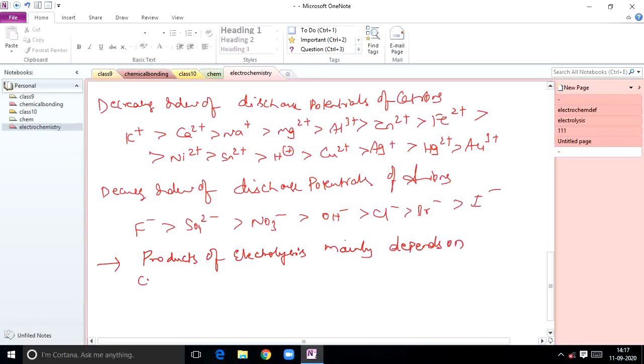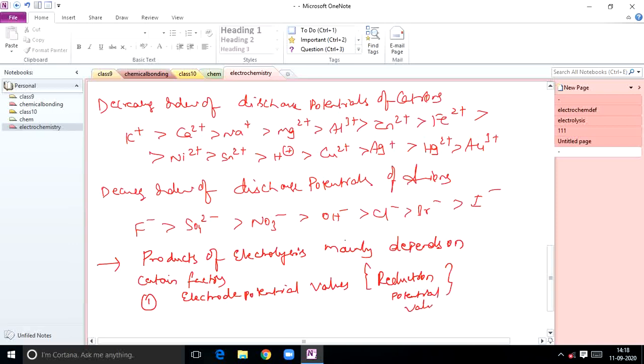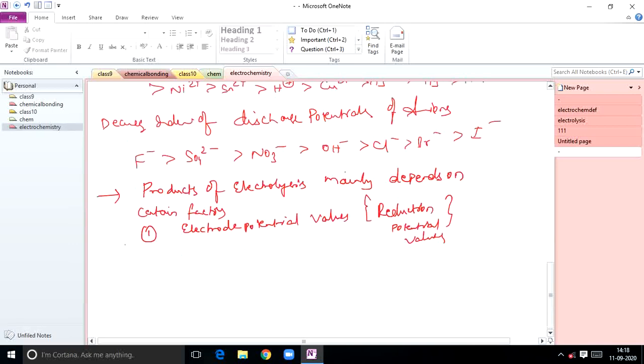What are those factors? What products are formed during electrolysis? First, it depends on the electrode potential of various possible reactions. It mainly depends upon electrode potential values. Generally we consider reduction potential values. We will learn about them in the coming classes.